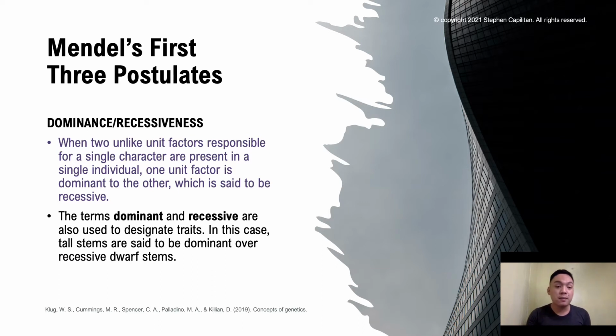So there are the terms that we constantly use in Mendelian genetics, which are dominant and recessive, and they are used to designate traits. In this case, the tall stems are said to be dominant over the recessive dwarf stems. Your yellow pod color is dominant over the green pod color, and so on.